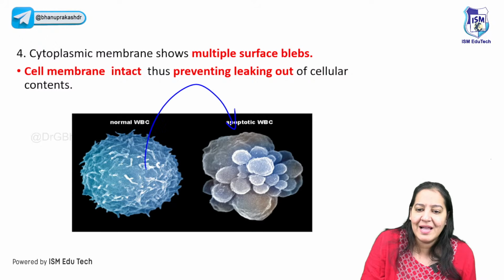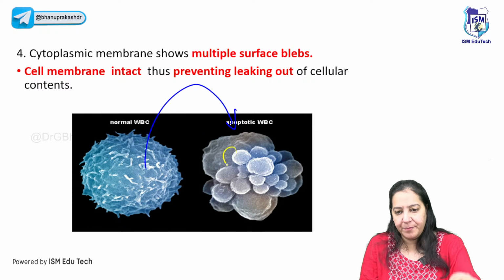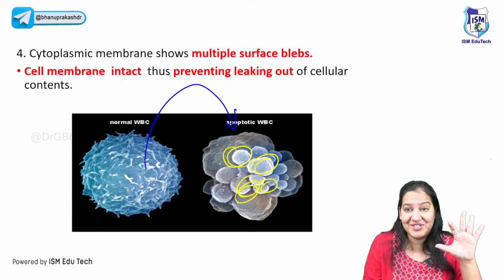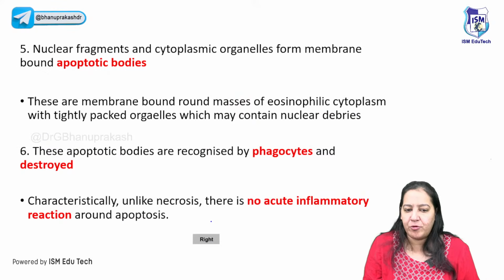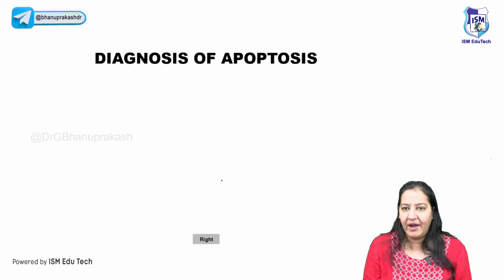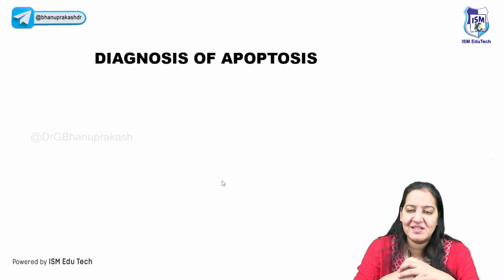This is a normal cell. When it converted to an apoptotic cell, appreciate the blebs. Can you appreciate the blebs on the surface? These are bleb formation, right? After bleb formation, the next is the apoptotic bodies and they are phagocytosed, right? So we are done with the six morphological changes in a sequence.